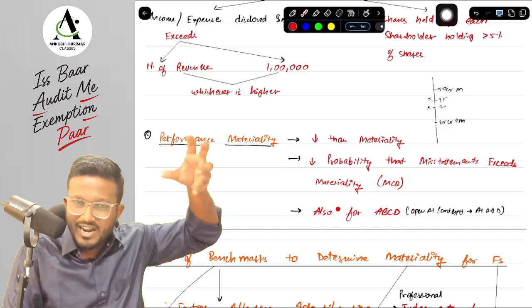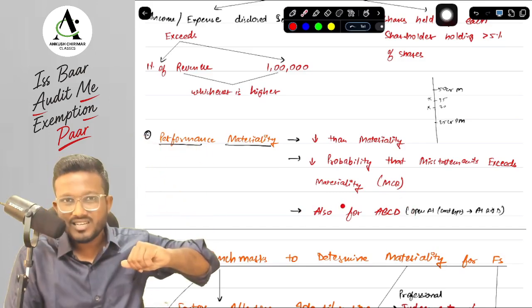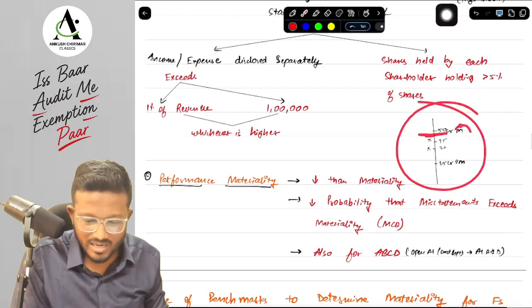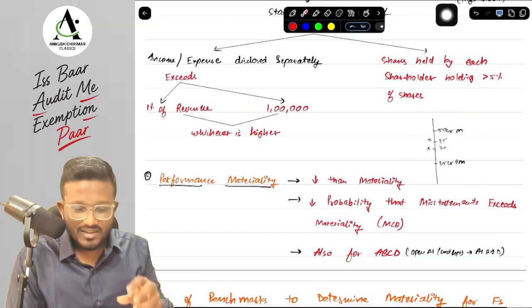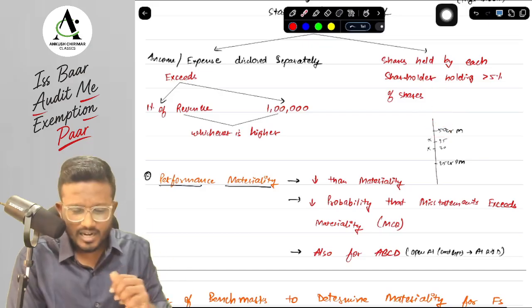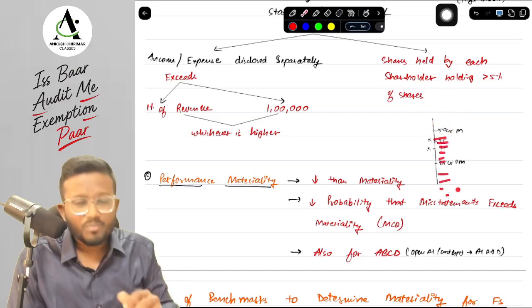So materiality can be set for the financial statement as a whole and for particular ABCD as well. Likewise here in this particular case, suppose we have a materiality of 50 crore rupees. Now what has happened, sir? All the items that were above 50 crore rupees, we have checked, but all the items that were below 50 crore rupees, we are not checking.